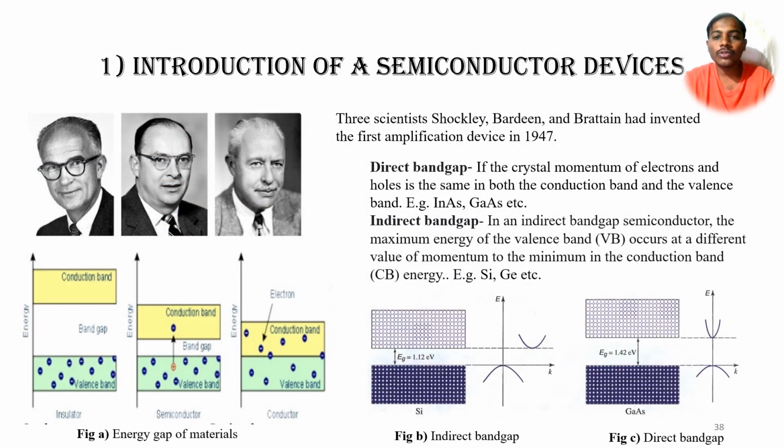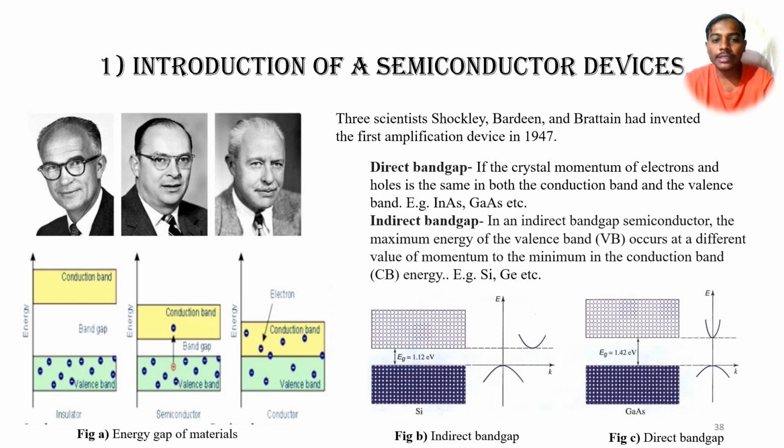In the 21st century, semiconductor materials are playing a vital role. As a result, we can see the electronic and photonic industries booming in the market. The three scientists Shockley, Bardeen and Brattain invented the first amplification device in 1947.